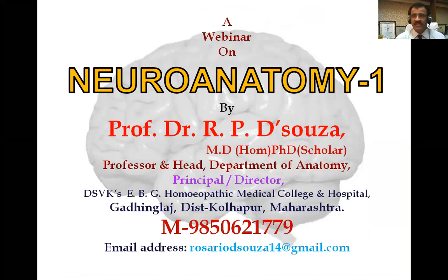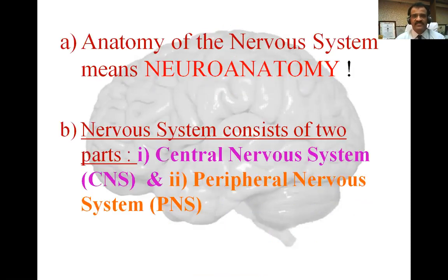In neuroanatomy, we have to study the brain in more detail. So that is why I have decided to take this new chapter for 4, 5, 6 episodes. Today is our first episode, and more of the introductory part will be taken today. At the outset, let me tell you that neuroanatomy means the study of anatomy of the nervous system.